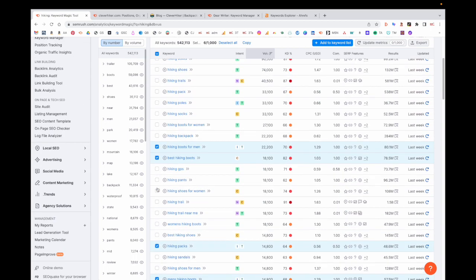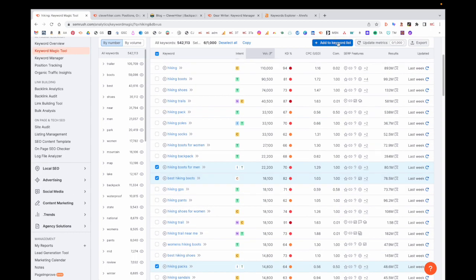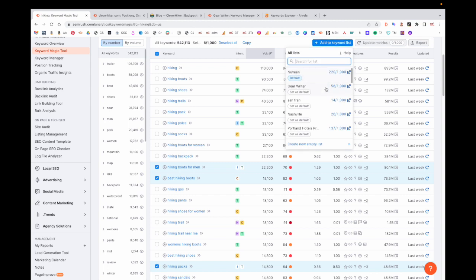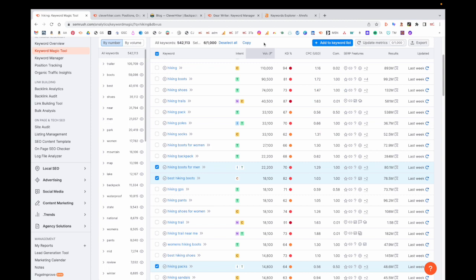And when I get those ideas, what I do is add them to my keyword list. So I've got one set up here for my gear writer, and you'll notice there's 58 in there now. When I click this, it'll add them. So I've got 64. It doesn't add duplicates, so you've always got a unique list of ideas in that keyword list.